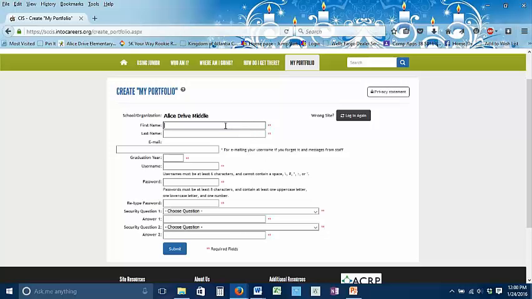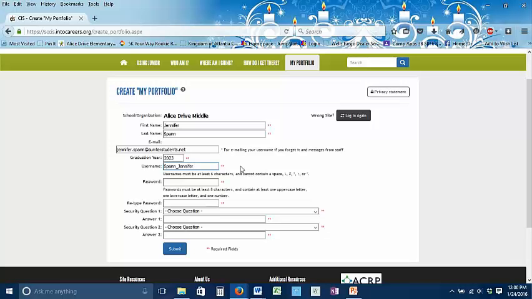So my first name is Jennifer, my last name is Spann, and my email is jenniferspann@sumterstudents.net. Alright, let's just say that my graduation year is 2023. I believe that's one of my daughter's graduation years, actually. And my username would be Spann_Jennifer.